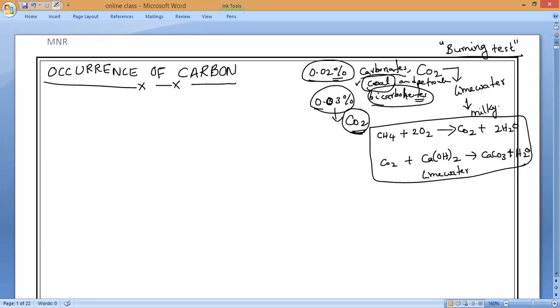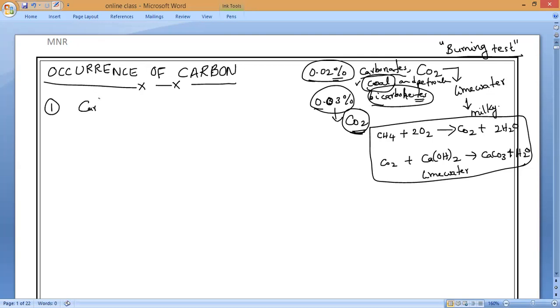If any substance exists alone, we say it is in the free state. If it exists combined with other substances, we call it a combined state. So carbon exists in two states.